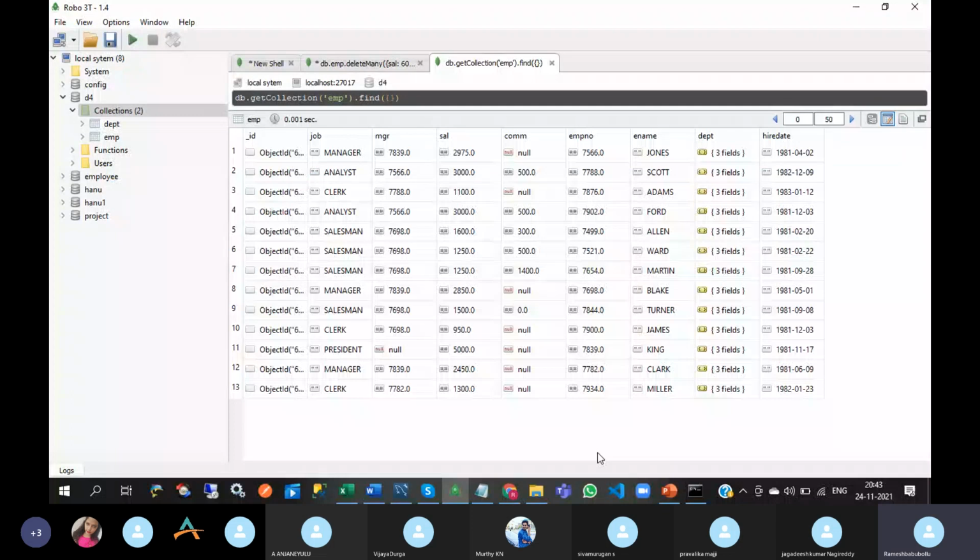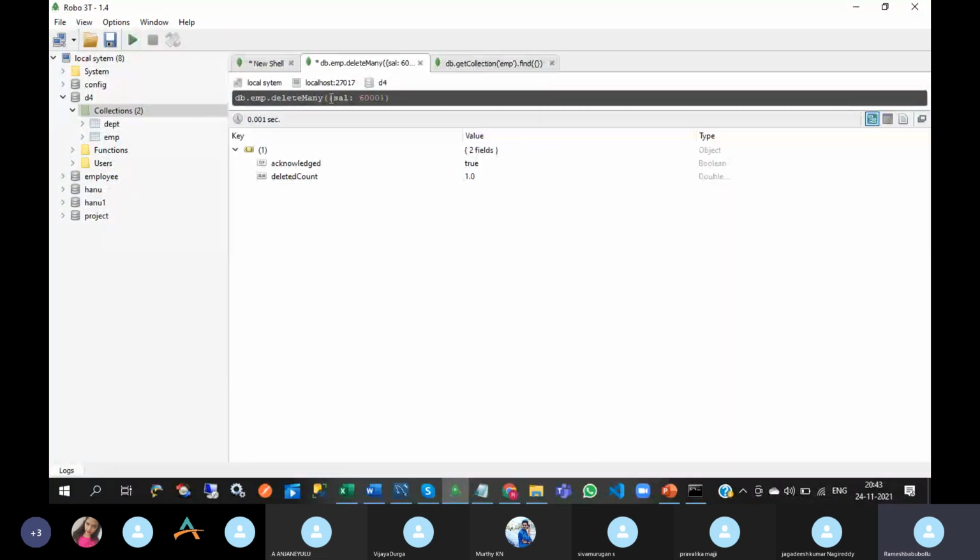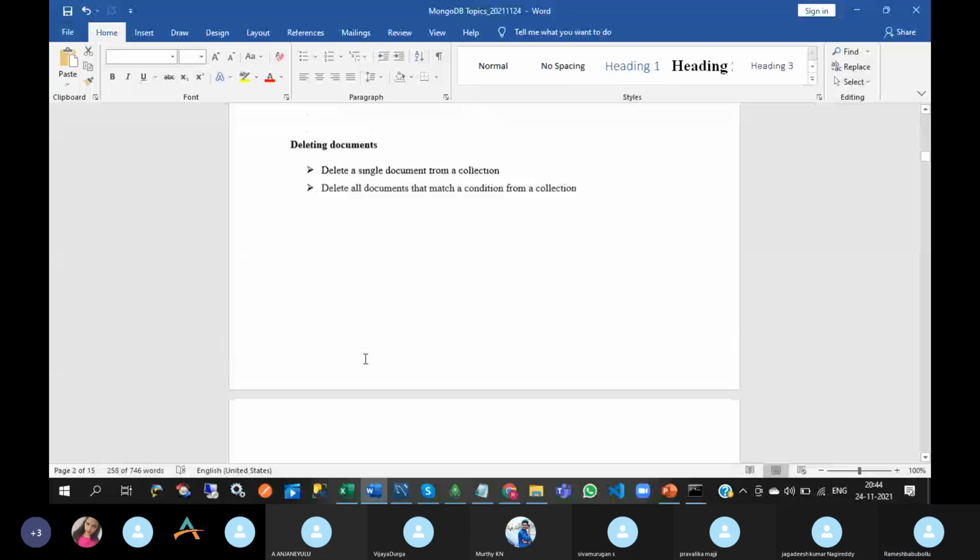Don't forget to put the where condition in the delete clause, especially while using deleteMany. So this is about deletions.